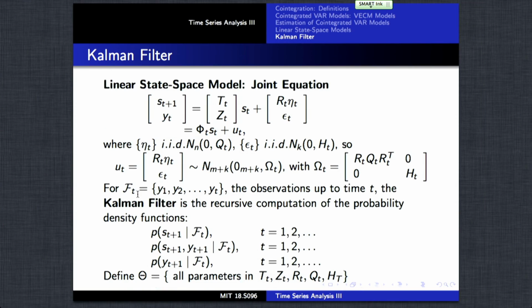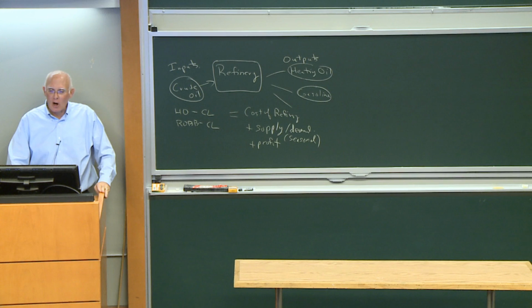Now, with all of these models, a reason why linear state space modeling is in fact effective is that their specification is fully specified with the Kalman filter.